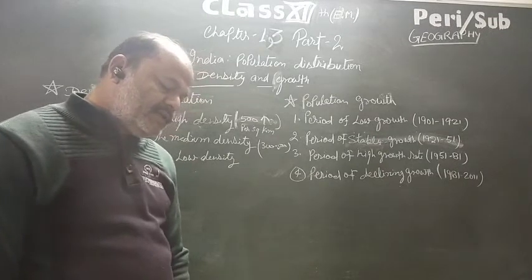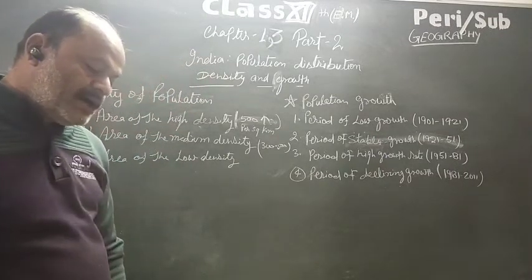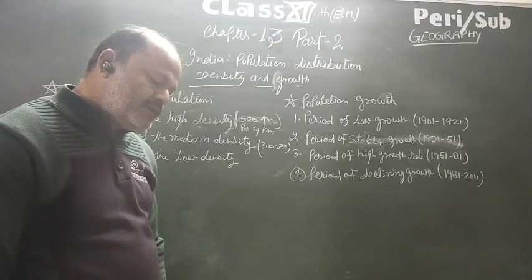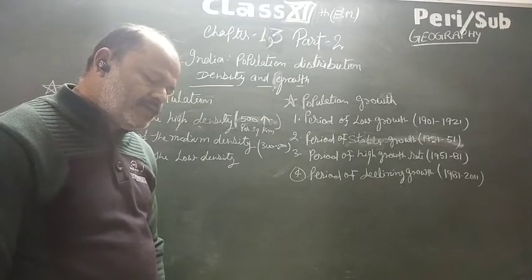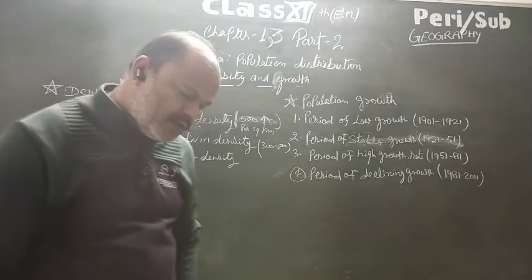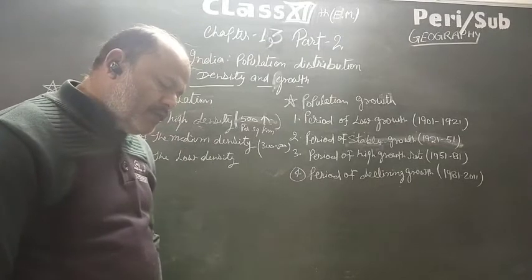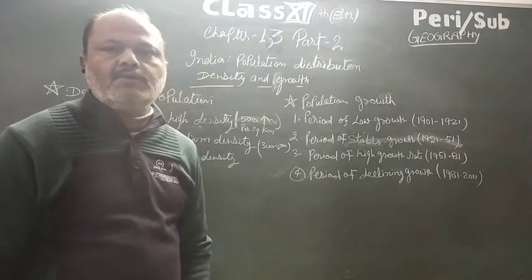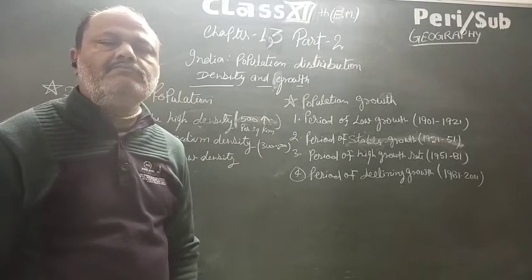The medium density is found in Maharashtra, major part of Gujarat, Telangana, coastal area of Andhra Pradesh and the Chota Nagpur plateau. Due to the rugged terrain, यहाँ का धरातल ऊबड़ खाबड़ है और पथरीला है, and the low availability of water, agriculture is not well developed here, so population density is found medium.